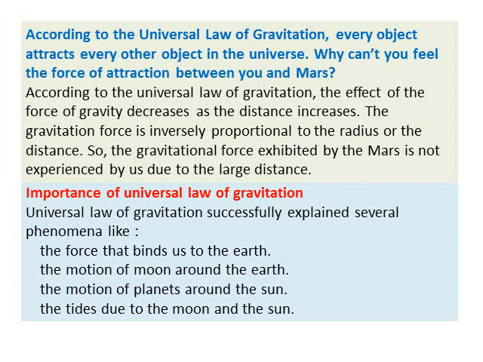The law says there must exist a force of attraction between any two objects in the universe. If that is the case, why don't you feel the force of attraction between yourself and Mars? So what is the answer for this?